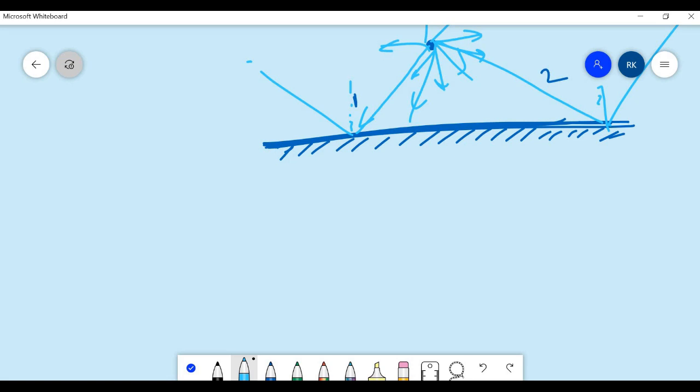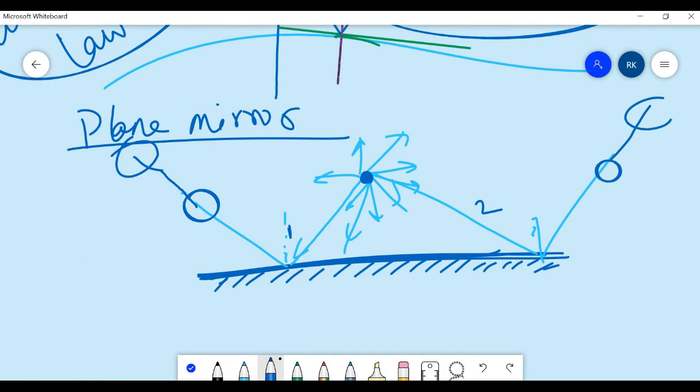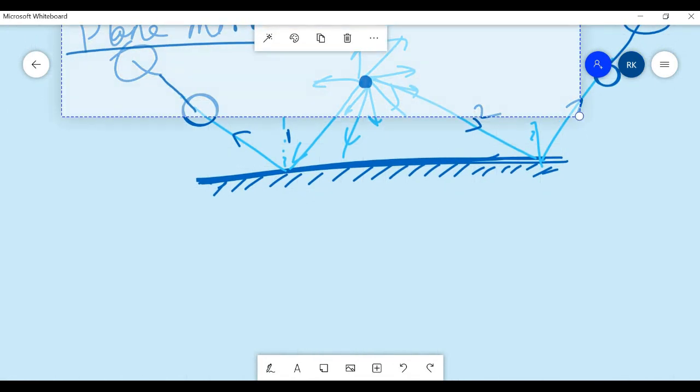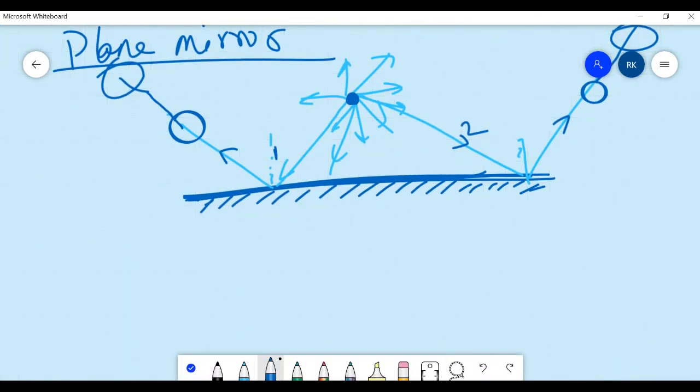Now, the light rays have originated from this point, but will they meet if we keep on extending them? They won't meet. If we keep on increasing them, will these two rays meet? They won't meet. Now, to form an image, if two rays have originated from a point, they should always meet at that point. Okay, it should always meet somewhere. So these rays are not meeting at any point.